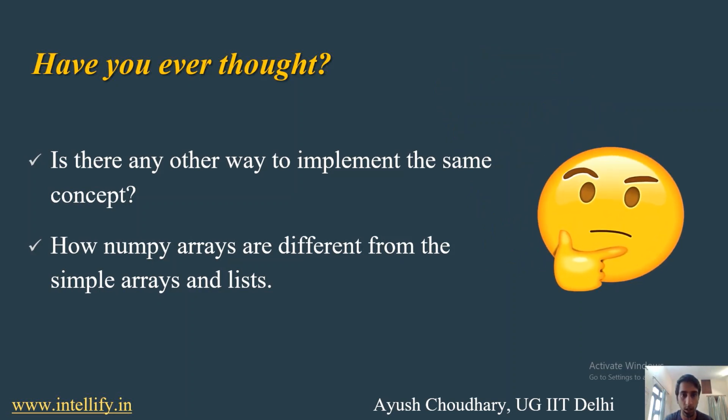Okay, so here there are two questions. Is there any other way we can implement the same concept? Yes, there is. Using NumPy libraries we can do that, right? How are NumPy arrays different from simple arrays and lists? NumPy arrays are faster than simple arrays and lists. Lists in Python are slower when we perform operations over them, but when we perform the same kind of operations over NumPy arrays, they are quite fast. Okay, the rest you have to find out yourself. This is your homework.